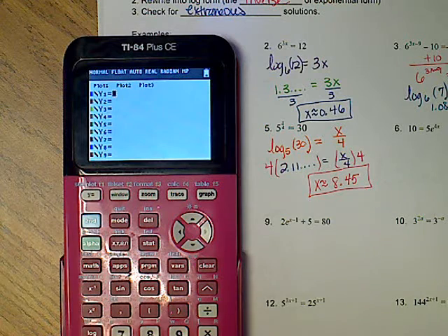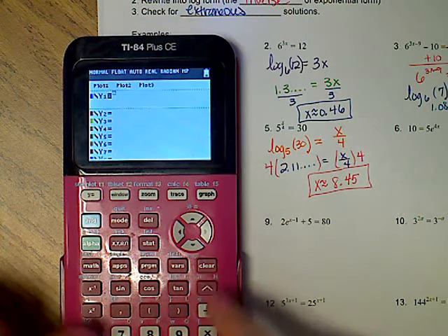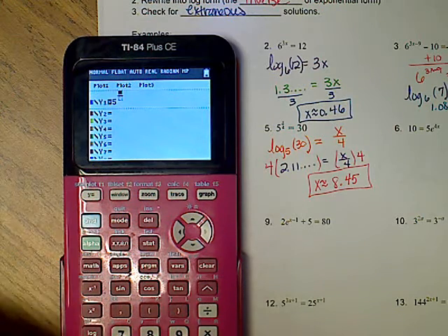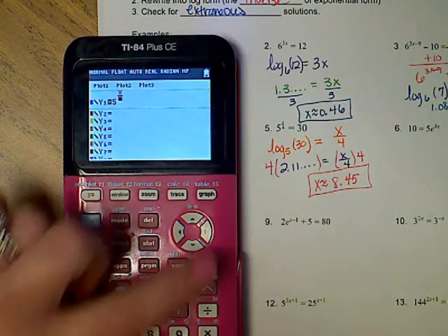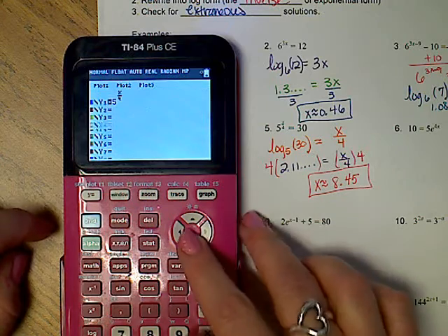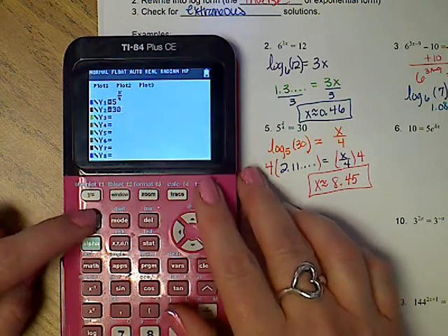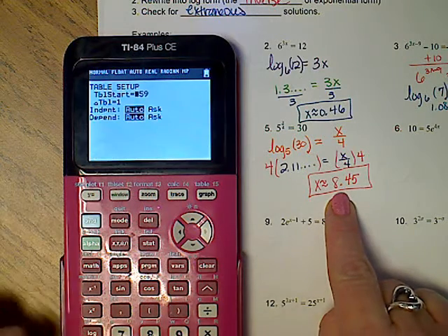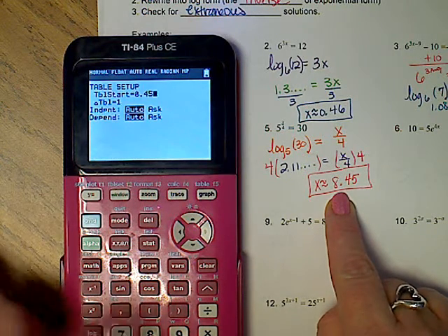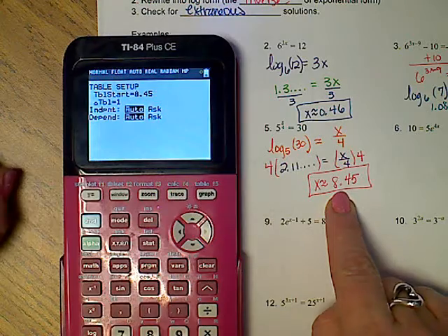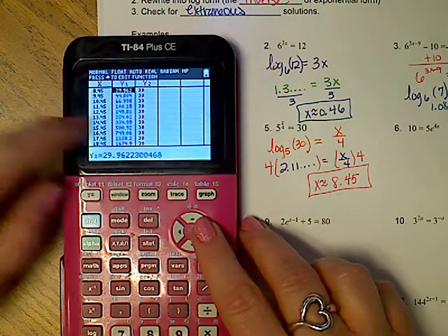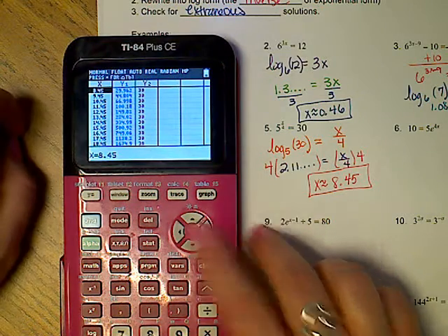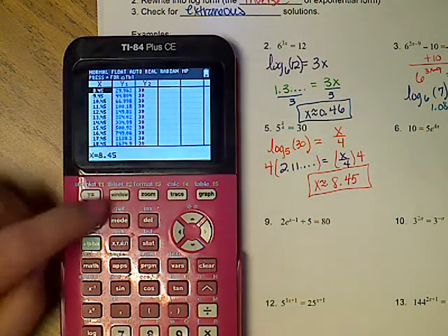I can keep showing you these. 5 raised to alpha y equals x divided by 4. And we got 30. Again, we want to go to second window, 8.45. 29.9, which should be 30, and 30. So we're really close because we rounded.